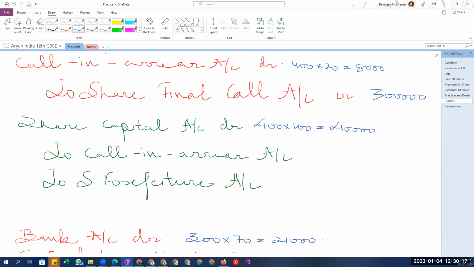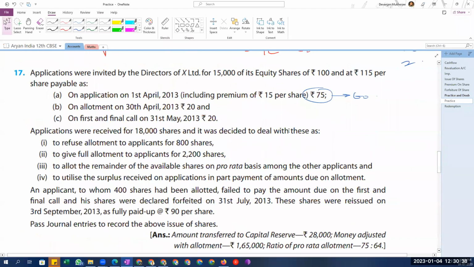Call in arrear will be how much? It is 8,000. And share forfeiture will be 32,000. Perfect. Next, what is happening? Then we are reissuing the shares at 90, meaning 90 per share.